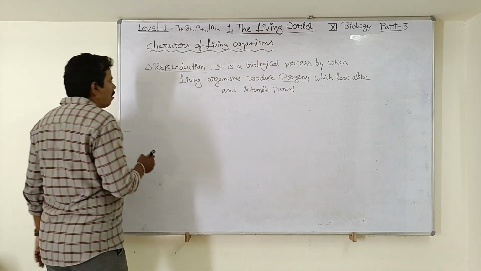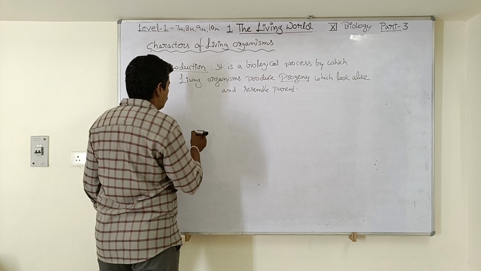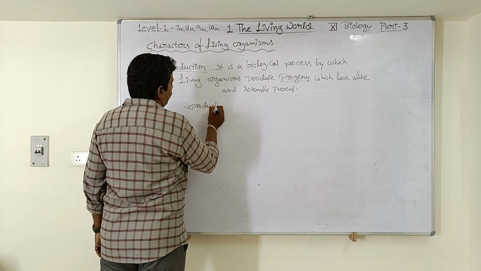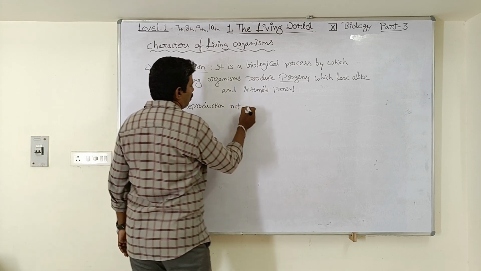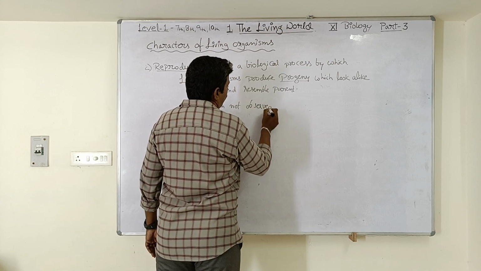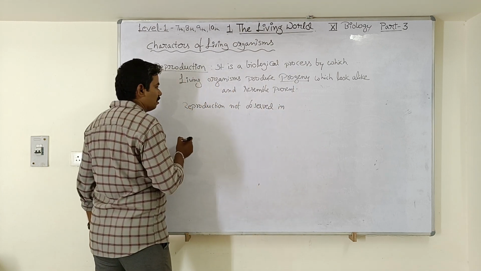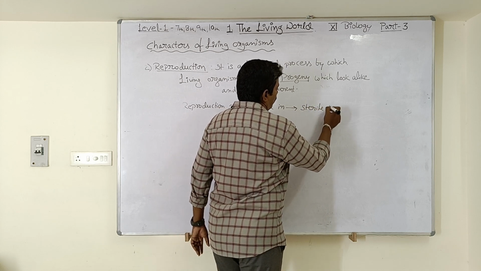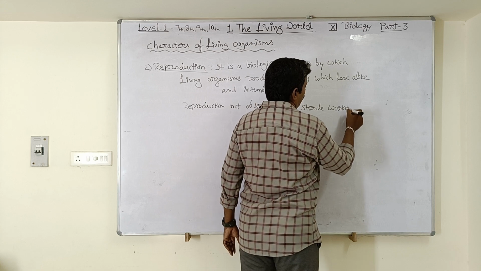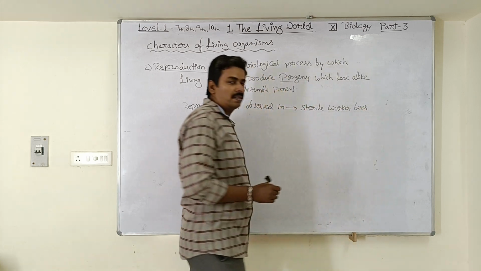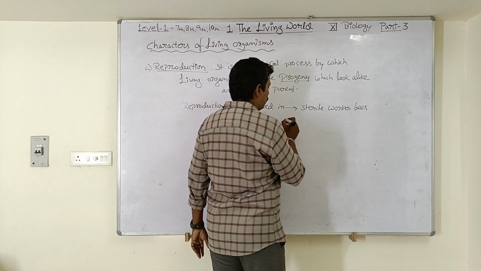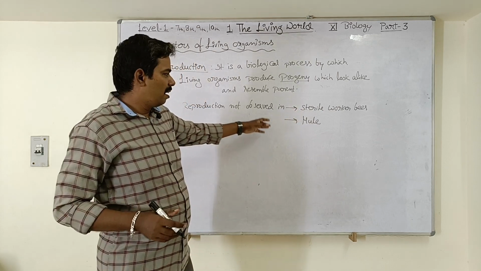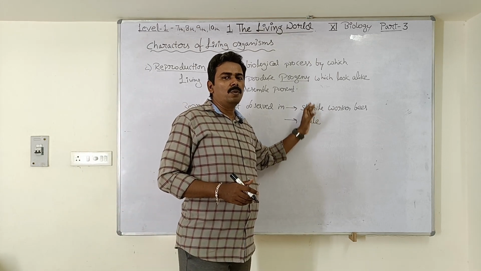Now, is this reproduction process seen in all the living organisms? No. Reproduction may not be available in some living organisms. Examples: reproduction is not observed in some living organisms. What are those? Sterile worker bees in a bees colony, and mule. So these animals, even though they are living organisms, they are not naturally able to reproduce.